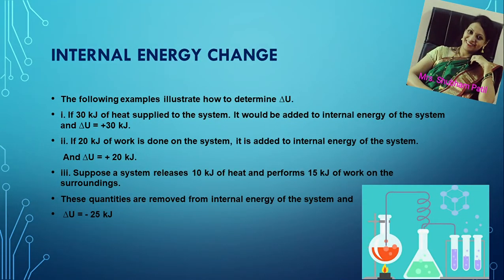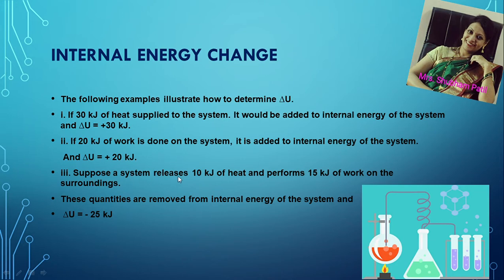The following example will illustrate how to determine delta U. If 30 kJ of heat is supplied to the system, it will be added to the internal energy of the system and delta U will become equal to plus 30 kJ. If 20 kJ of work is done on the system, it is added to the internal energy of the system and delta U will become equal to plus 20 kJ.